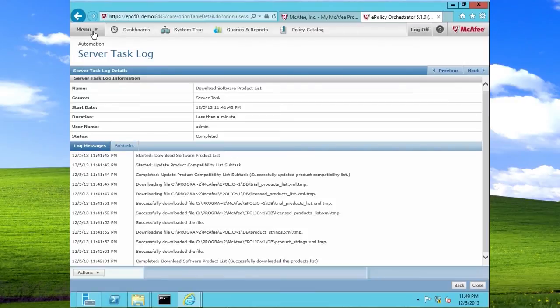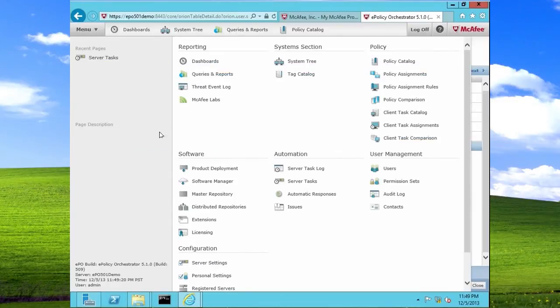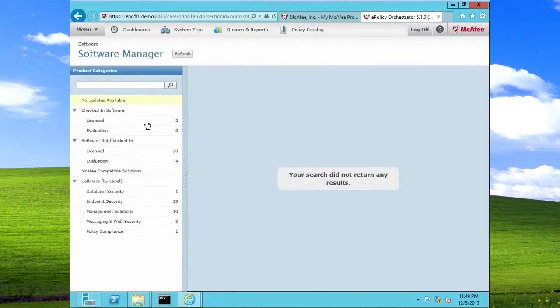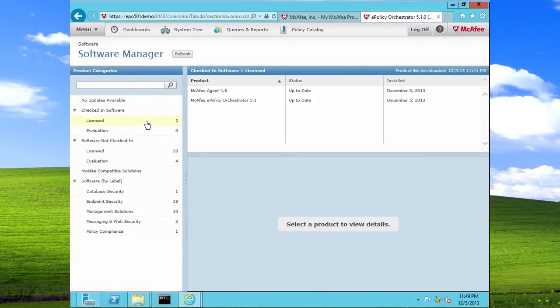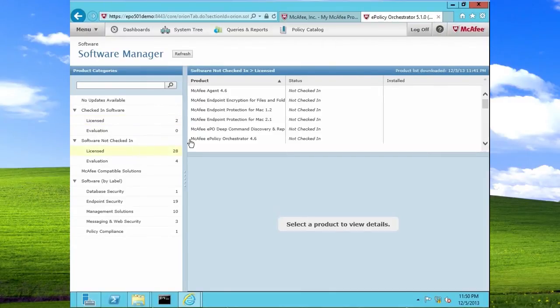Next, we'll click on Menu, Software Manager, and check for the software that is provisioned to you. You will notice that McAfee Agent 4.8 is already installed. If we navigate down to Software Not Checked In and click on License, these are the software that are provisioned to your license key.